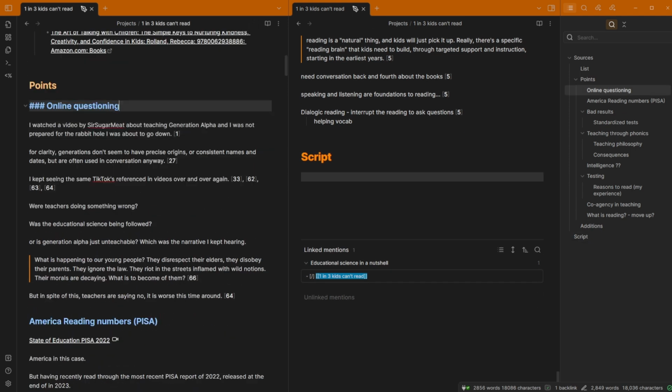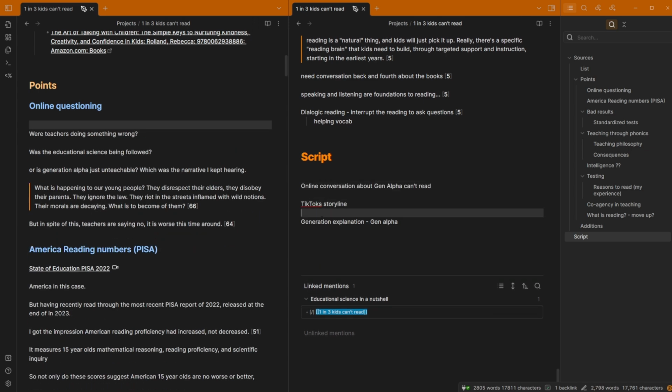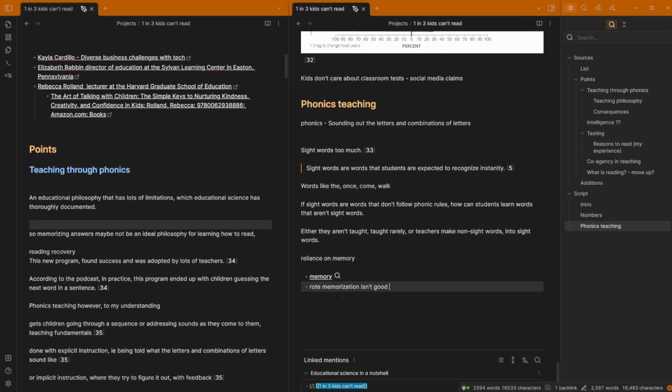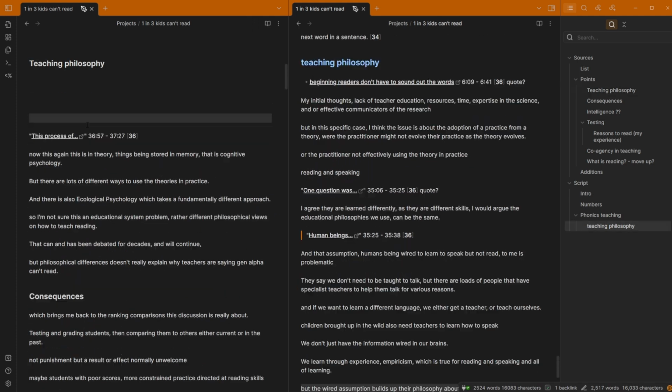And so that I know I've done it, I'm actually going to delete it from this point section, so it will be deleted from the top of the file and put into the script section at the bottom of the pile. I'm editing this video as I'm doing it, so I'm recording a clip, then I'm going back and doing a bit of edit, then I do the writing, and so on, going backwards and forwards.